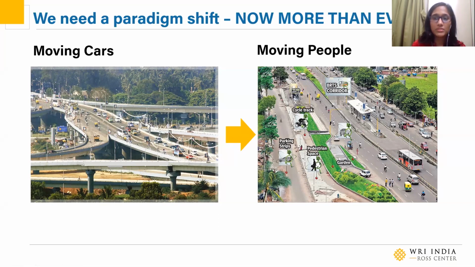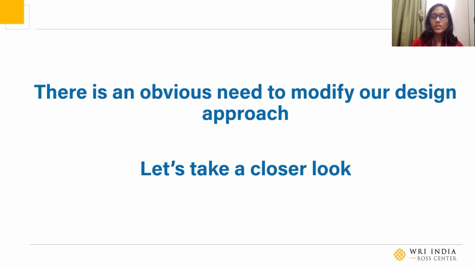This is the paradigm shift we spoke about in our last video. You will remember that we spoke about how we need to shift our focus from moving cars to moving people. But what if I told you that designing for this new paradigm will actually help improve vehicle efficiency? So there's an obvious need to modify our design approach. But before we do that, let's take a closer look to understand how our streets function.